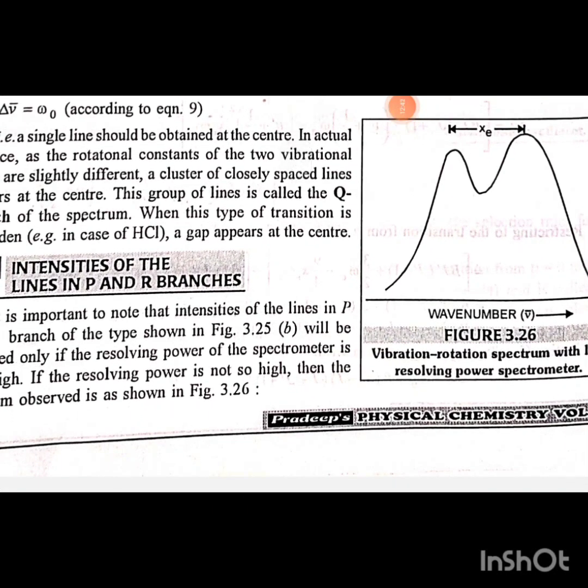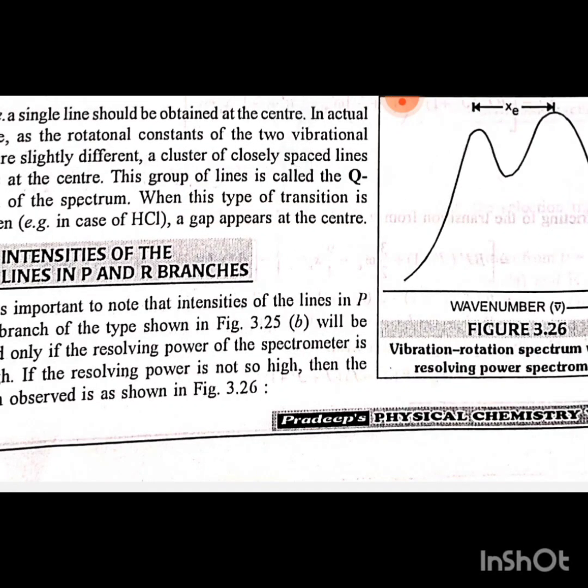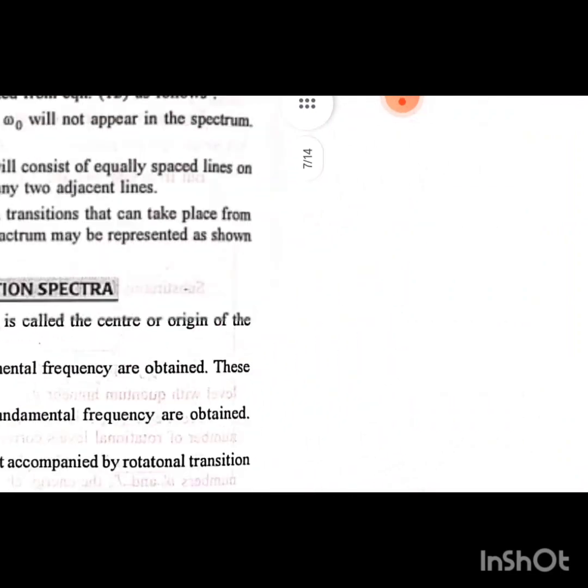3.30 Intensity of the lines in P and R branches. It is important to note that the intensity of the lines in the P and R branches of the type shown in figure 3.28 will be observed only if the resolving power of the spectrometer is very high. If the resolving power is not so high, then the spectrum observed is as shown in figure 3.6.